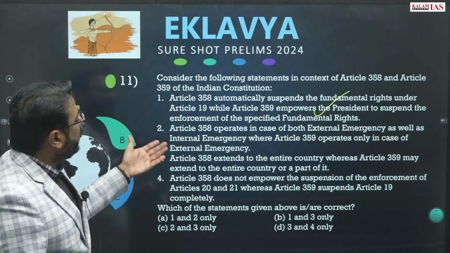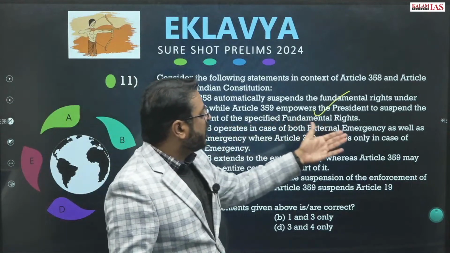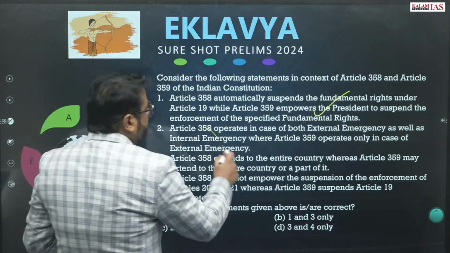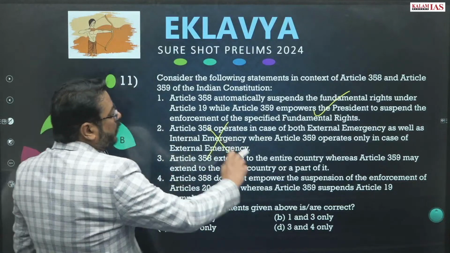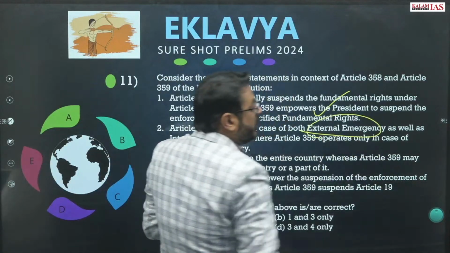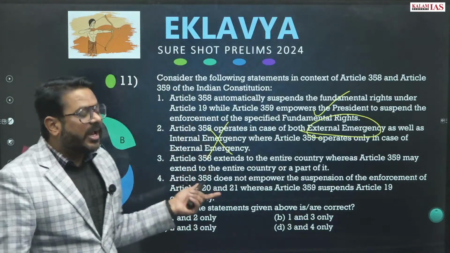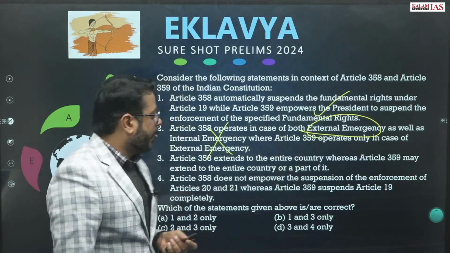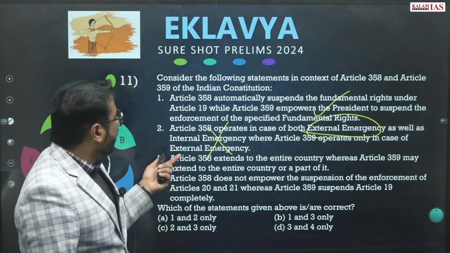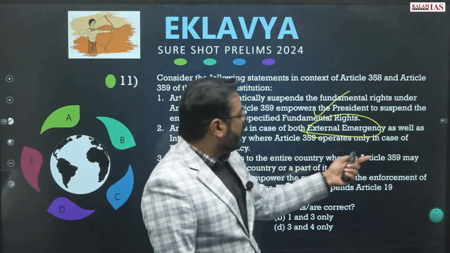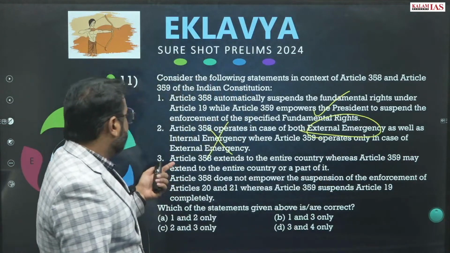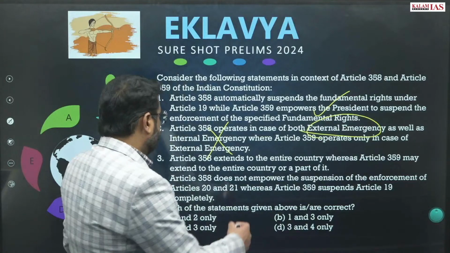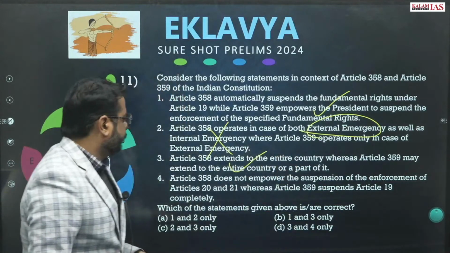Article 358 operates in case of both external emergency as well as internal emergency. So this is wrong. Article 358 only acts in case of the external emergency, and this safeguard has been brought through the 44th Constitutional Amendment Act. Article 358 extends to the entire country, whereas Article 359 extends to the entire country or a part of it. So this statement is correct.